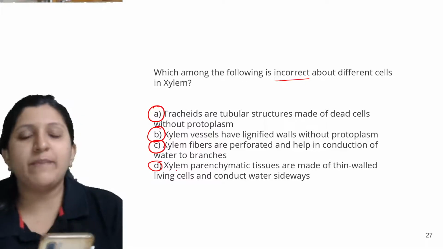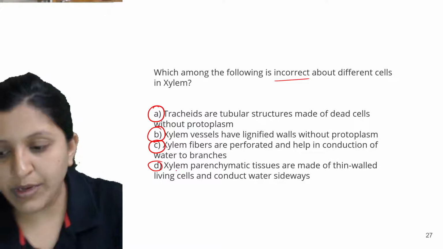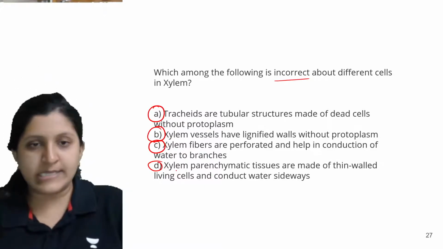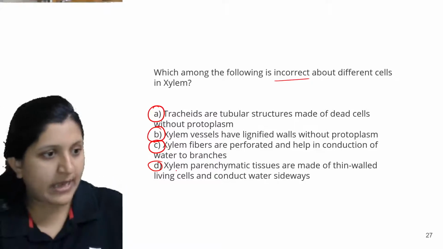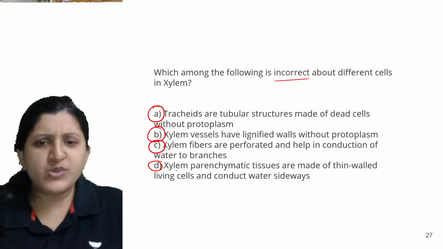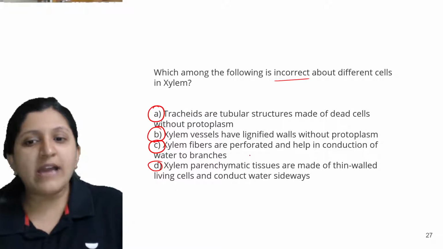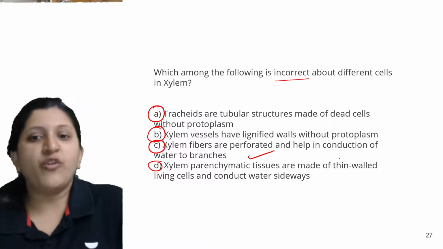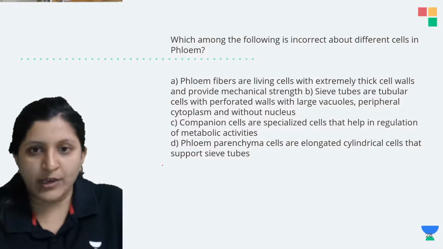So renal is basically, in the kidney you can find that. The renal column is between the renal pyramids. So that is a renal column. Okay, so the answer for this question is xylem parenchymatic tissue. These are made of thin walled living cells and they conduct the water sideways.